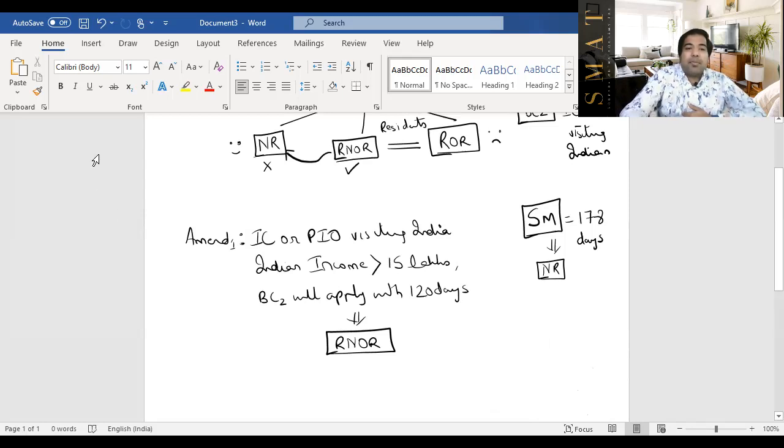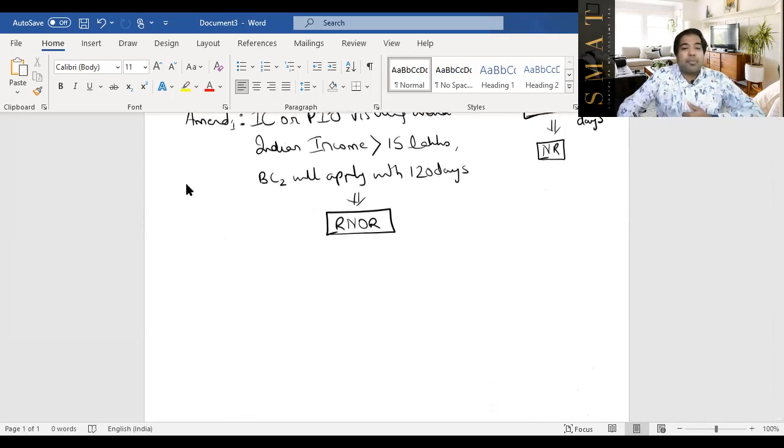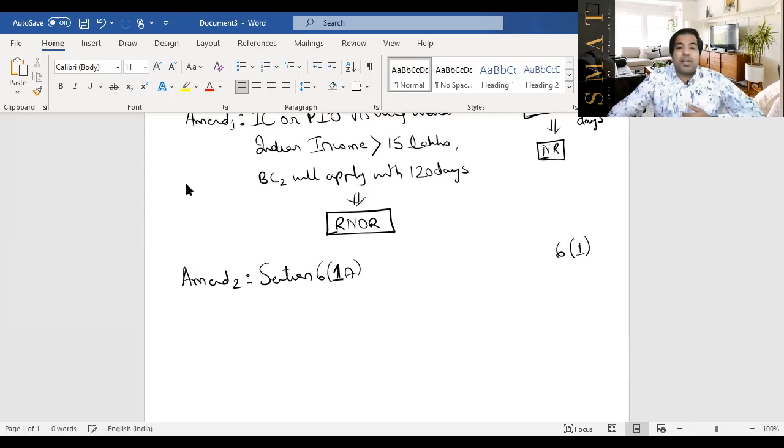Now let's move to the second amendment, guys. The second amendment has a separate section, but it's a very simple one. It is called section 6(1)(a). Section 6(1), guys, is for residential status of individuals. They've added one more thing, so that's how you remember section 6(1)(a): A is for added. Let's see what they've added.